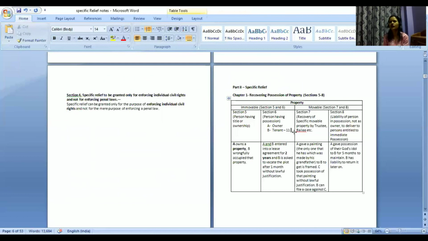So we are not talking about who is the owner. Obviously, owner is A only, but B is removed without any lawful justification from this particular property. So B is filing a case having possession. So he is filing a case with regard to his right.